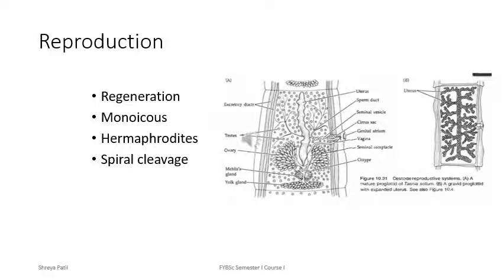Platyhelminthes have great capacity of regeneration. During unfavorable conditions, the body can break down into several parts and then each segment can give rise to a new individual. Most of them are monoecious, that means male as well as female reproductive systems are present in the same individual and reproduction is ensured by self-fertilization. However, during favorable conditions, the Platyhelminthes could also show cross-fertilization through hermaphroditism, where at a time only one type of system is active. Some non-parasitic Platyhelminthes show spiral type of cleavage in order to form blastula.